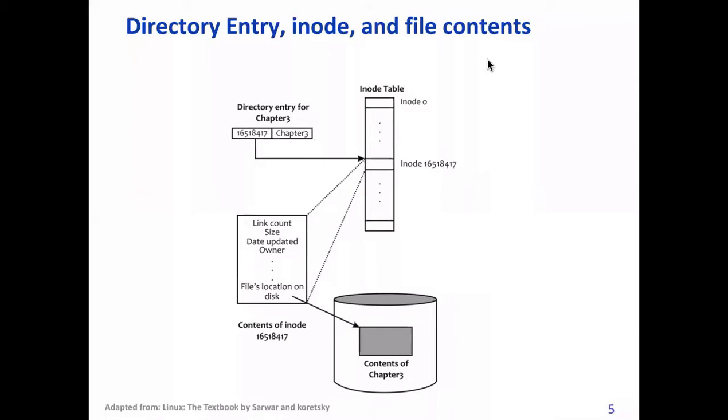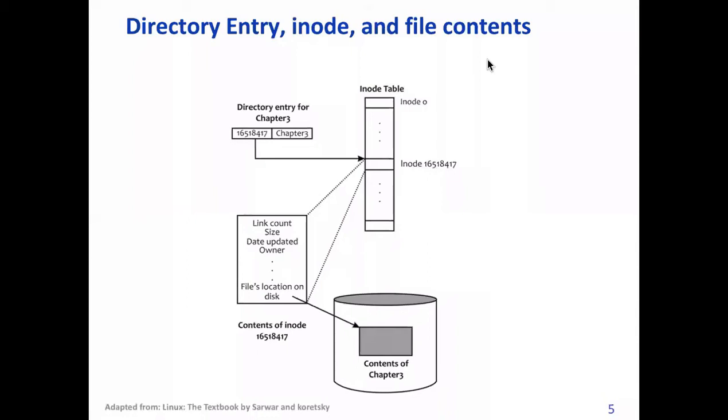The directory gives the file name and inode, and from the inode we can go to the inode table. The inode table has different entries corresponding to different inodes, and these inodes give the details of the file on the disk, right?